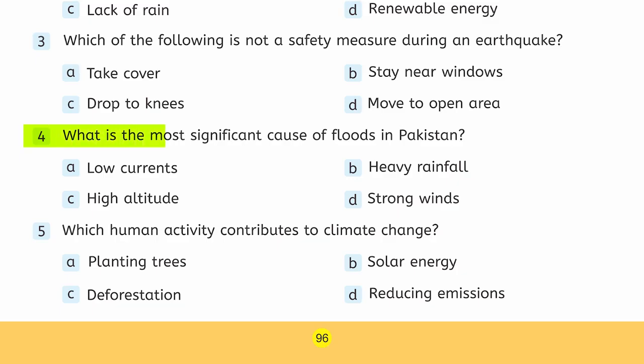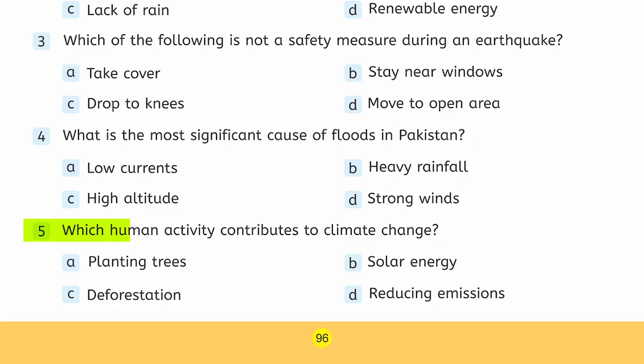Number 4, what is the most significant cause of floods in Pakistan? Option A, low currents. Option B, heavy rainfall. Option C, high altitude. Option D, strong winds. Correct option is option B, heavy rainfall.